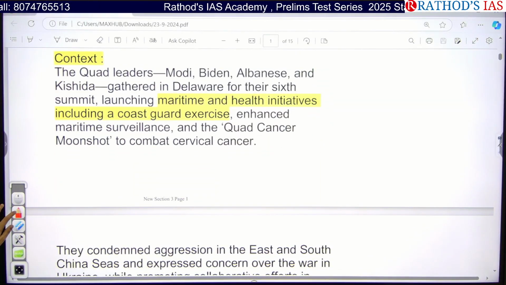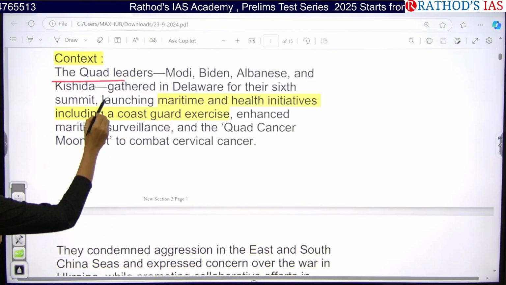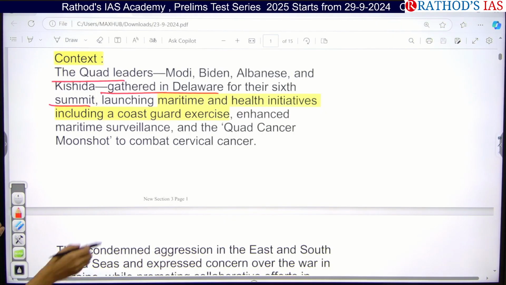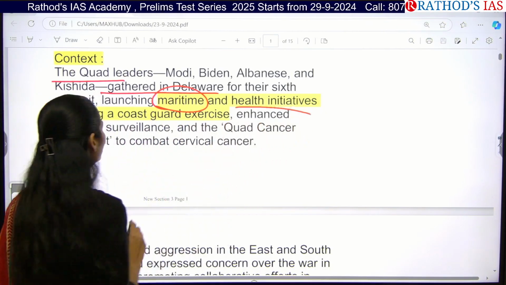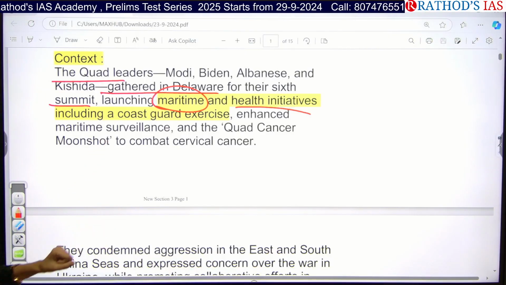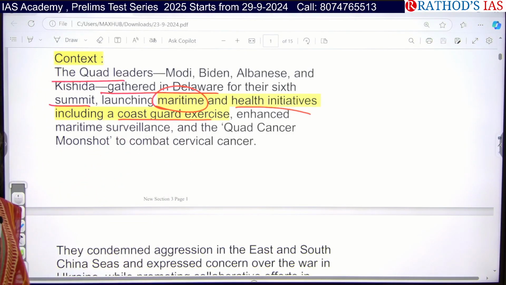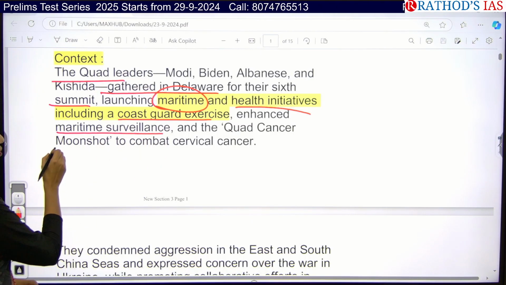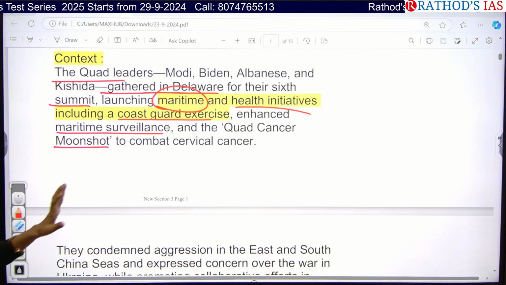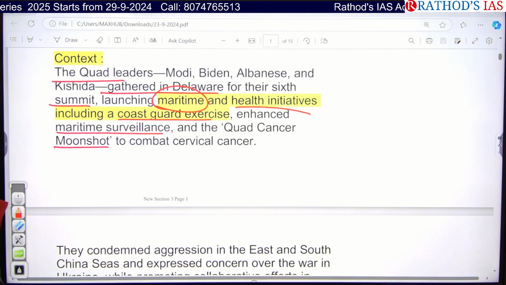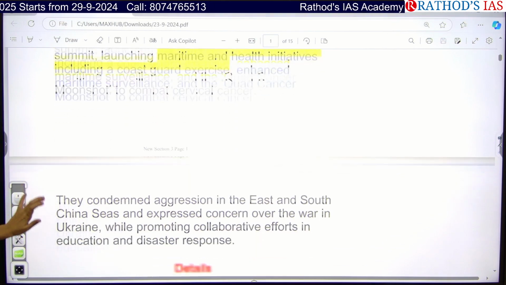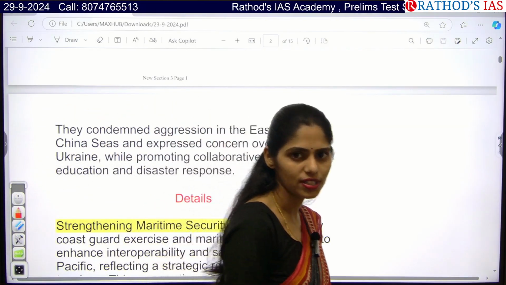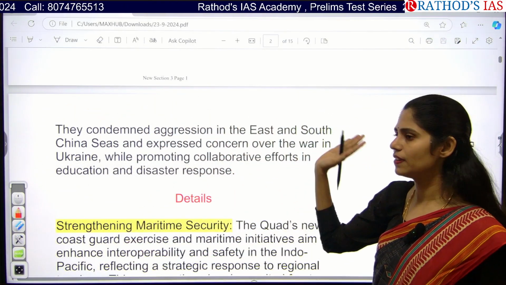This article is saying that Quad leaders gathered at Delaware for their sixth summit, and in this summit they focused on maritime and health initiatives. So what are those maritime initiatives? The first one is a Coast Guard exercise, and they are also focusing on increased maritime surveillance, and they focused on the Quad Cancer Moonshot to combat cervical cancer in India. In this meet, they also condemned China's expansionist policy, especially in the South China Sea as well as the East China Sea.